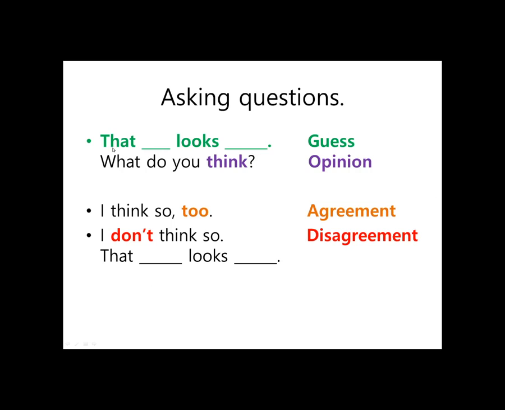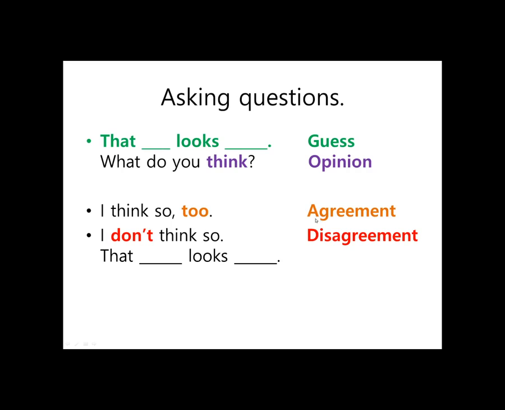Okay, we will study "looks", and we use this for guesses. "What do you think?" This is our question, and this is used when we want to know someone's opinion. We will discuss what these words mean, so don't worry. "I think so too."